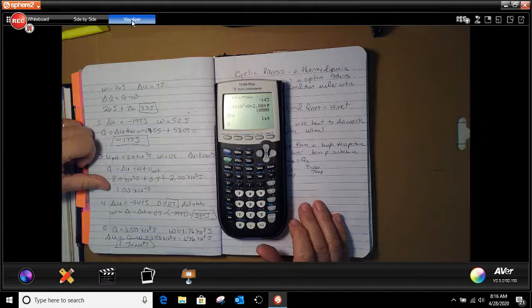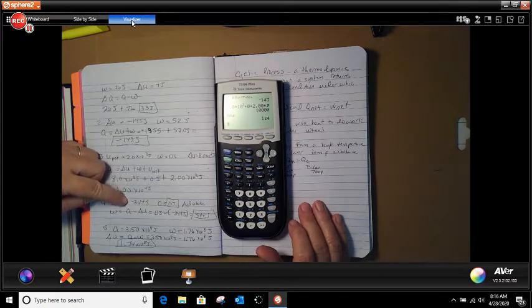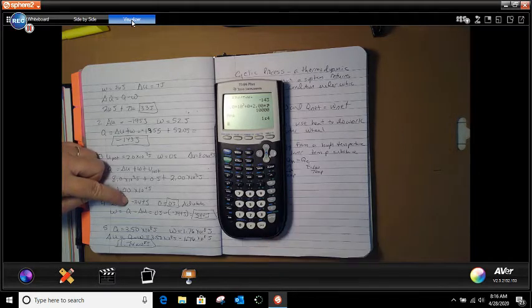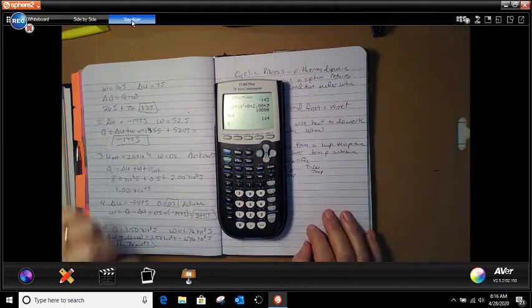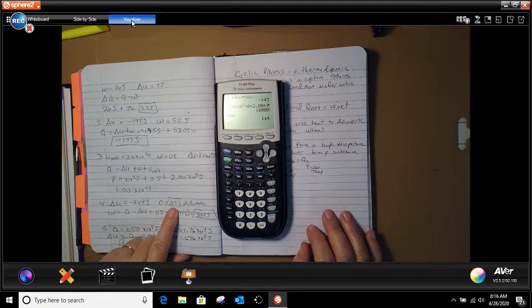Number 4, the internal energy of a gas decreases by 344 joules. So since it decreases, that's a negative number. And it's adiabatic, so how much energy is transferred with the heat, how much work is being done with the gas. Since it's adiabatic, that means it's no joules at all as far as the work being done.